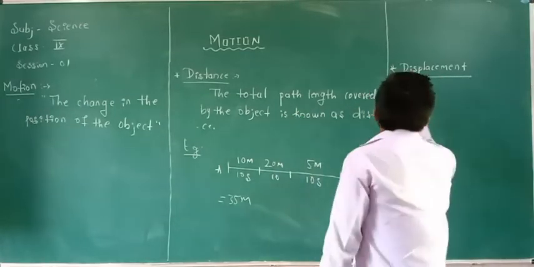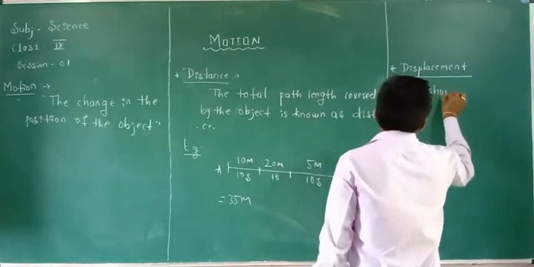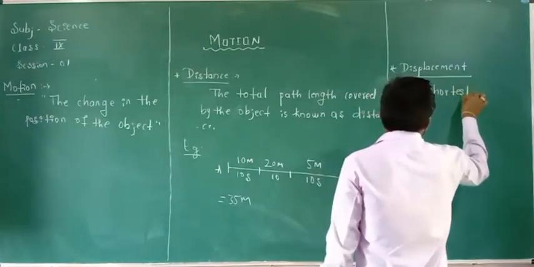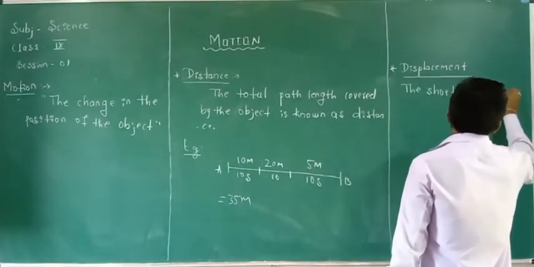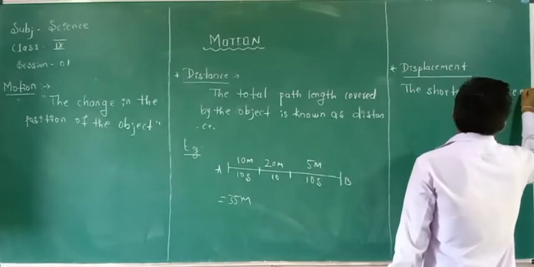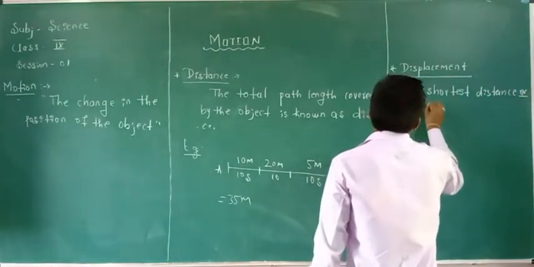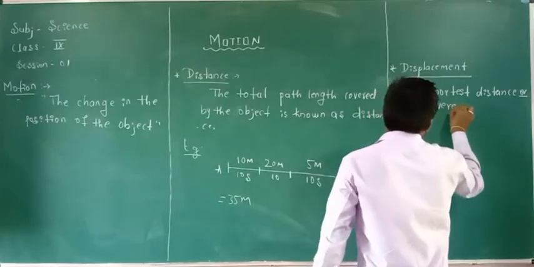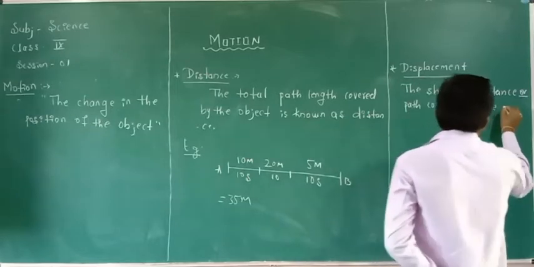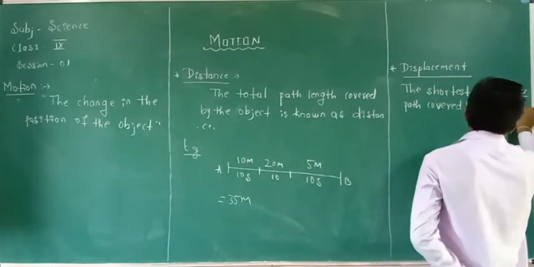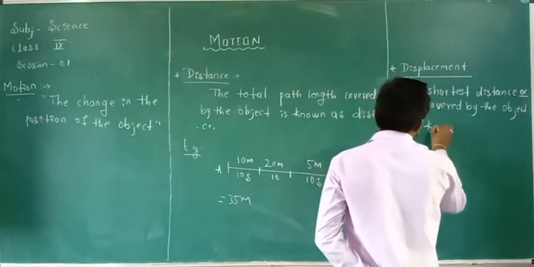Write down: the shortest distance or path covered by the object is known as displacement.